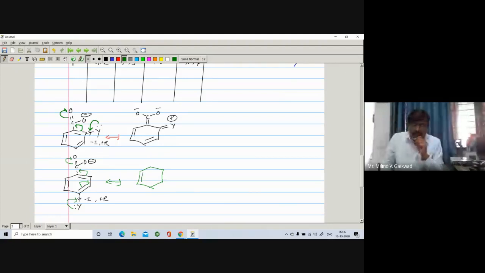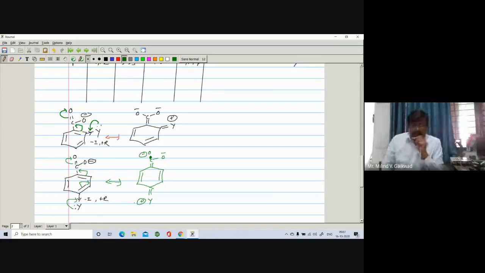Here I would like to explain that the lone pair on the Y, meaning chlorine, bromine, or OCH3, is involved in delocalization, right? And there is a formation of one more resonating structure. Here it is open, meaning you are having only a sigma bond here, and O becomes negative, right?